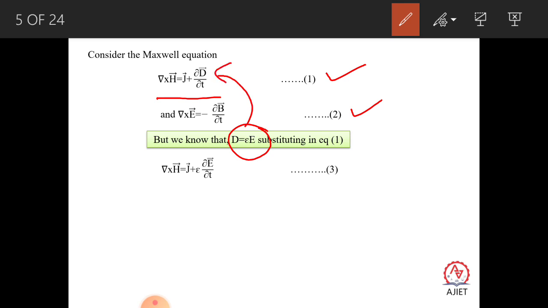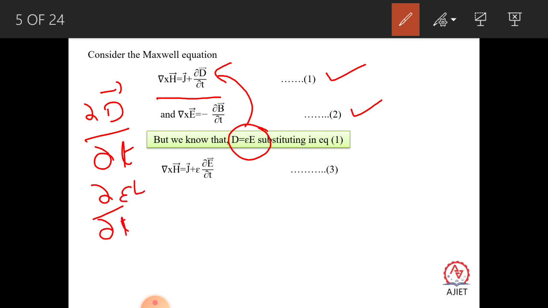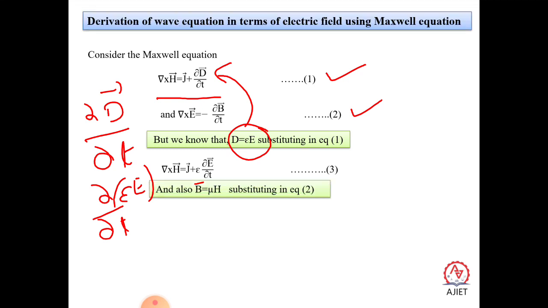What happens is del cross H is equal to J plus dou by dou t of epsilon E. You can take the epsilon outside, so it is del cross H is equal to J plus epsilon dou E by dou t.